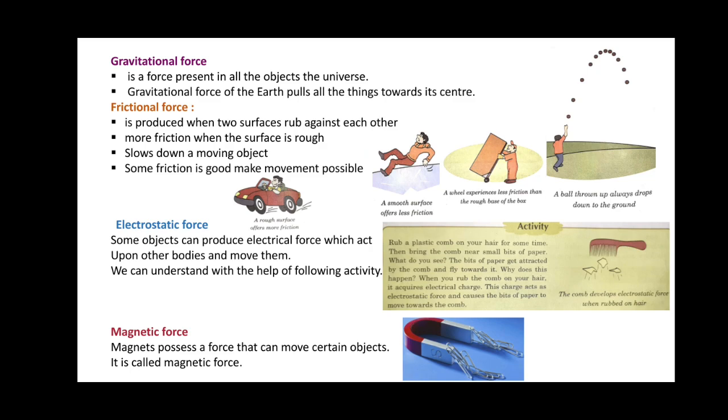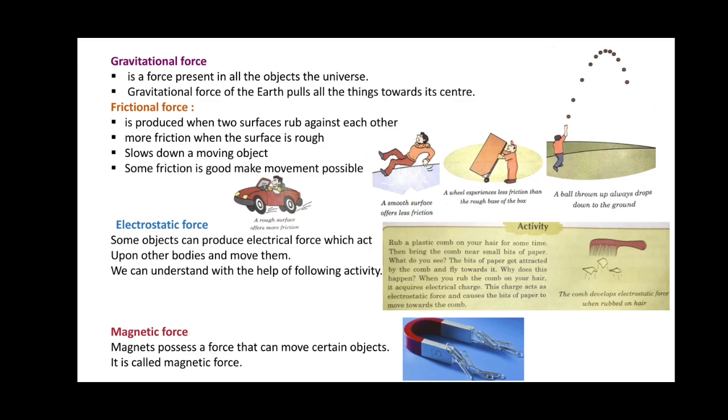The gravitational force of an object is more if it has more weight, that is, if it is heavier than the other object. If the object is heavier, the gravitational force will also increase.